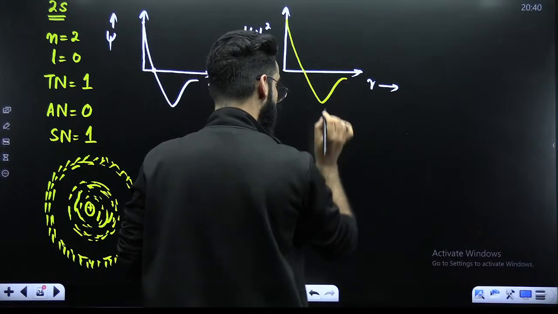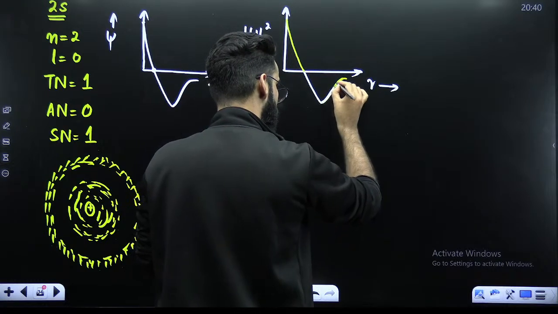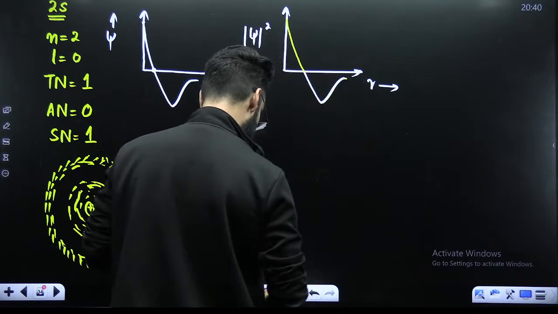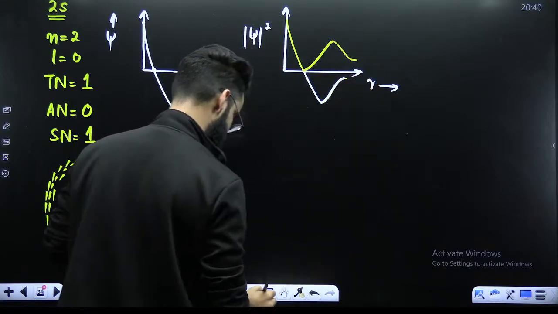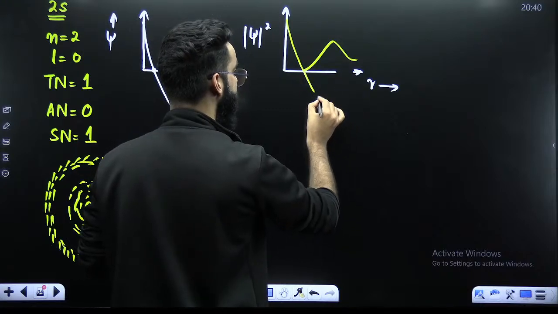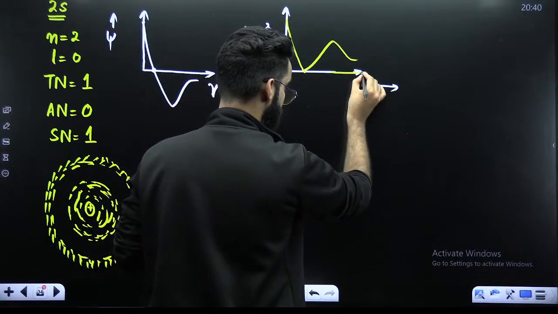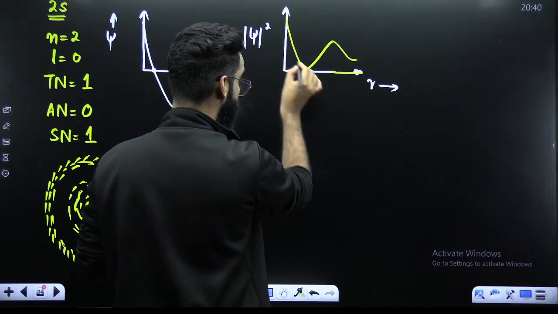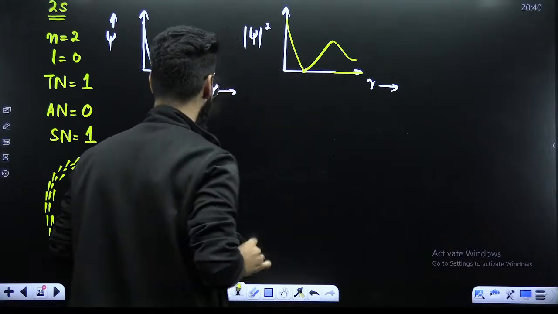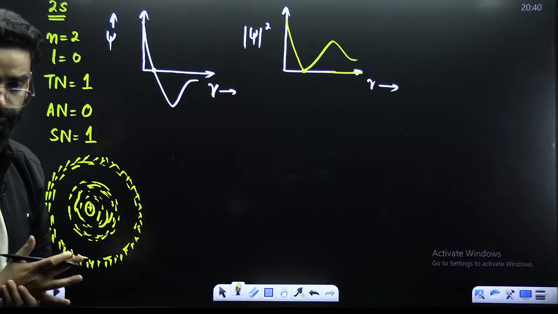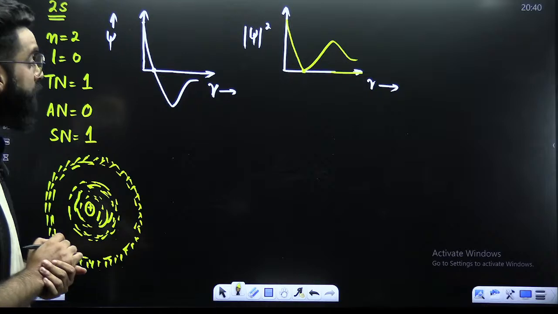Now, when you take the reflection, it will be like this. Now, you can remove this particular part. And over here, this is the point at which psi square value is 0. So this represents your node. And which node are we talking about? This is your radial node, your spherical node. Perfect. So this was your 2s.